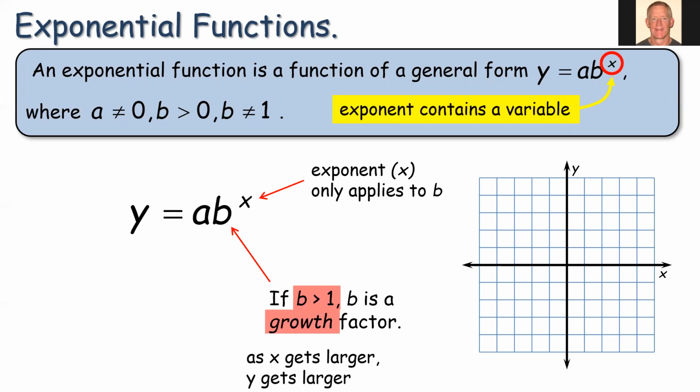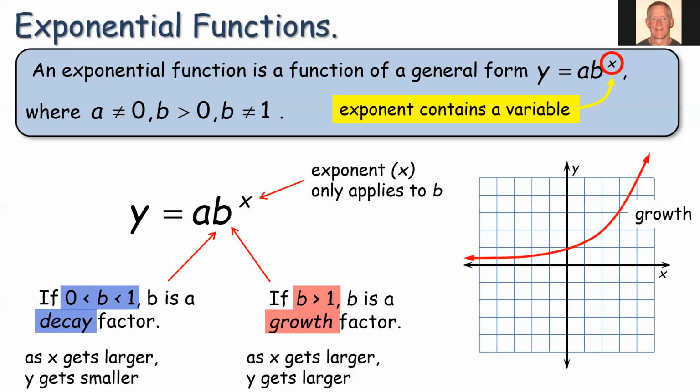So as we simplify this, remember the exponent x only applies to our growth factor b. Then we multiply by a. Now, here's the criteria for whether it's growth or decay, right? By looking at the function, we should be able to determine that. So if b is greater than 1, like we saw in the first two examples, right? For the frogs, it was a factor of 2. For the bacteria, it was a growth factor of 3. If b is greater than 1, then it's going to be an example of exponential growth. So the curve would look something like that.